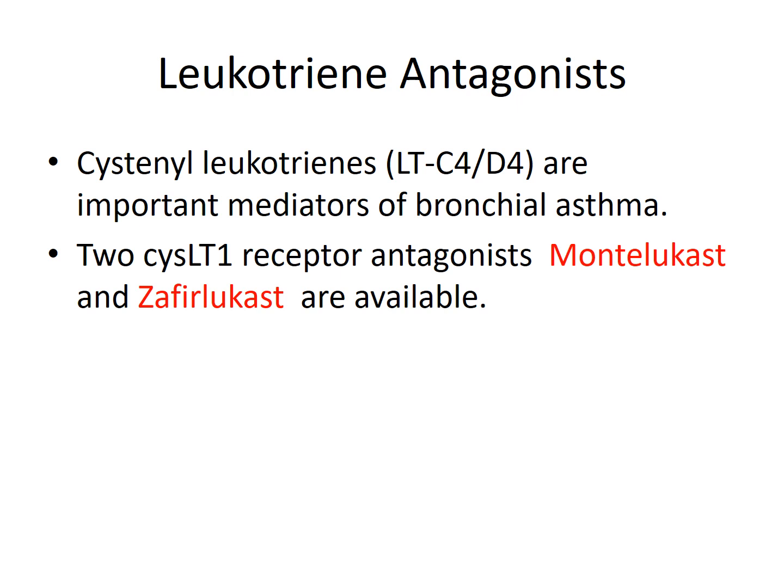Montelukast and zafirlukast are indicated for prophylactic therapy in cases of mild to moderate asthma, as an alternative to inhaled glucocorticoids. But in cases of severe asthma, they can have an additive effect along with the inhaled steroids, because they permit a reduction in the dose of steroids that we use, and also reduce the need for rescue inhaled beta 2 agonist.